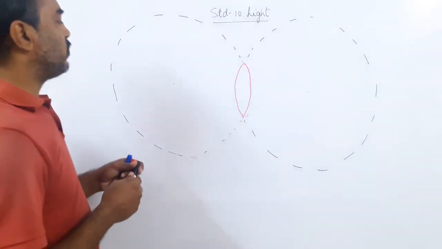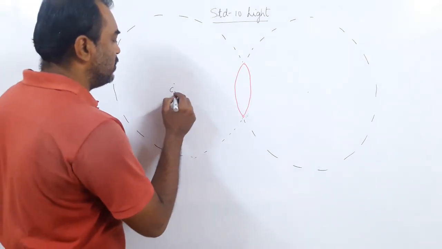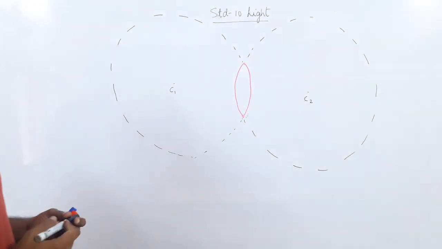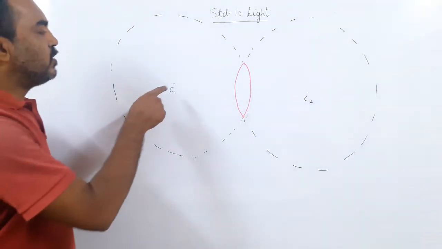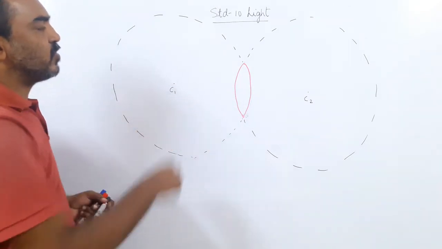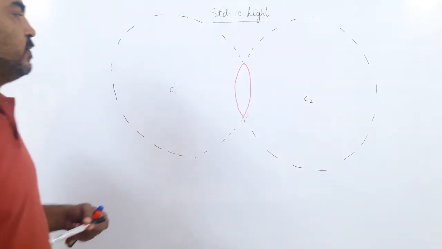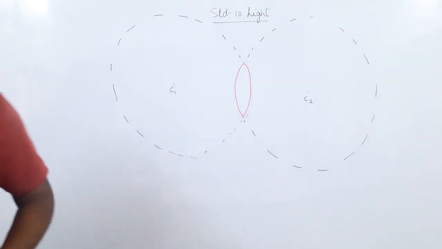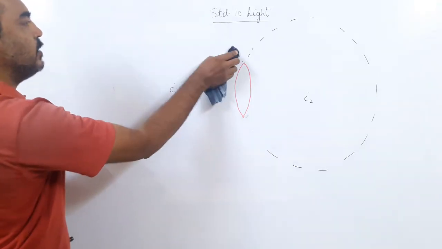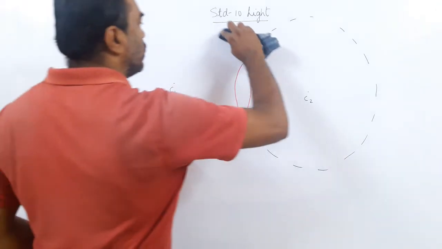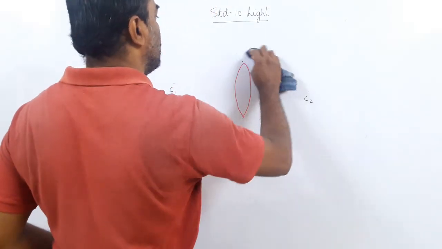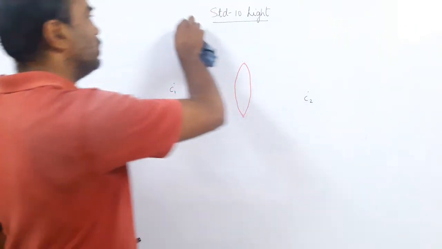Now this is the center of curvature called C1 for this surface and center of curvature C2 for this surface. We did this in the mirror also. The center of the imaginary sphere from which the spherical lens is cut is called the center of curvature, but it will have two this time. So this is the first part: you will see that the center of curvature does not lie on the lens. It lies outside, just like the mirror. So center of curvature 1 and center of curvature 2.